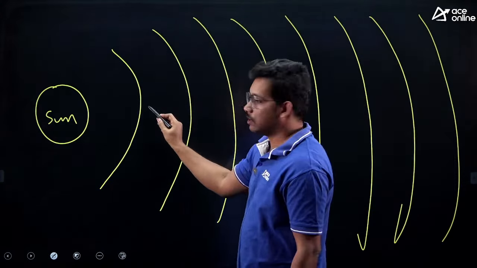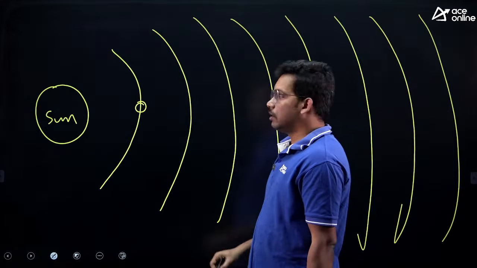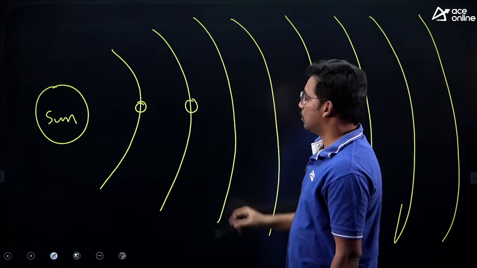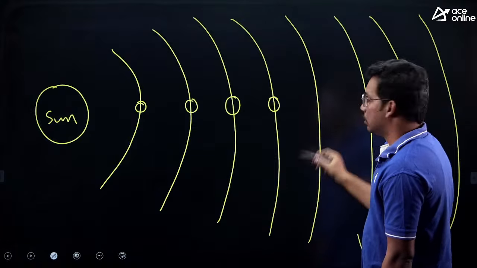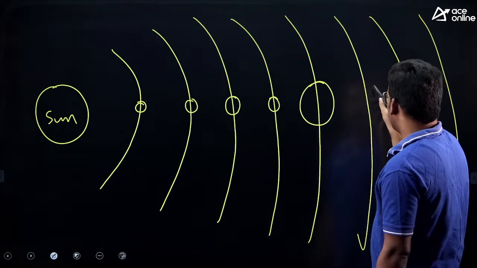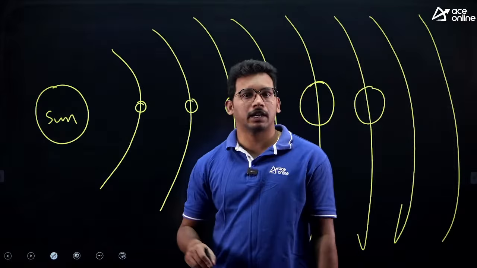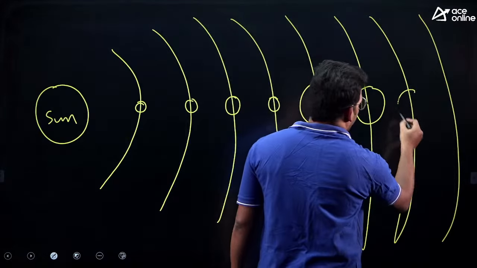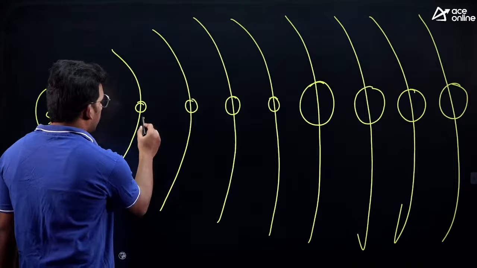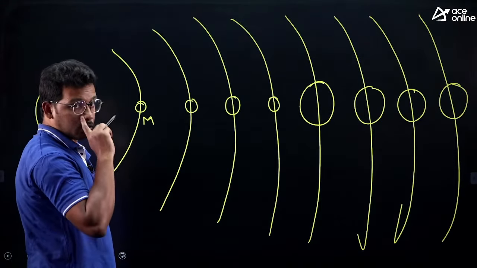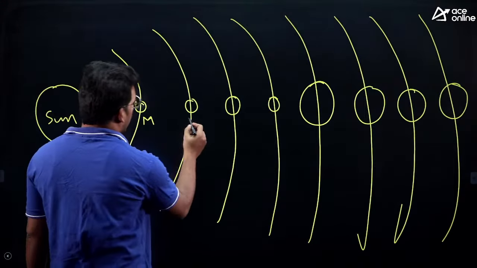First planet is Mercury, second planet is Venus, then Earth, then Mars, then Jupiter, Saturn, then we have Uranus, Neptune, right. So Mercury, you have to remember in sequence also, in exam they will touch this part.